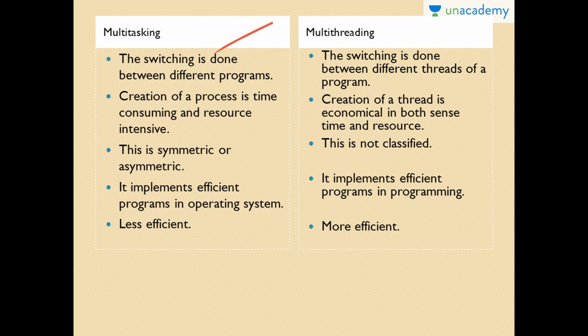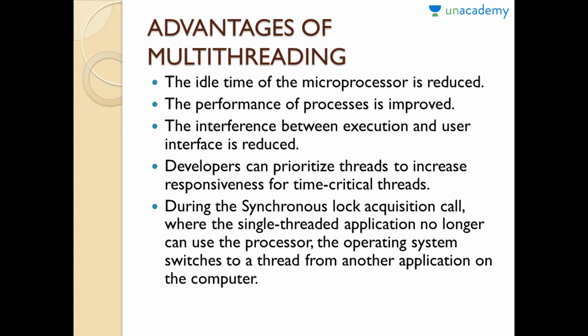Multitasking is symmetric or asymmetric depending upon the processes, whereas multithreading is not classified. And multitasking, as it is expensive, is obviously less efficient, whereas multithreading is not expensive and is more efficient. Multitasking is time consuming and resource intensive as compared to multithreading, whereas multithreading is economical in both time and resource. Okay, so basically those would be the differences between multiprocessing and multithreading.